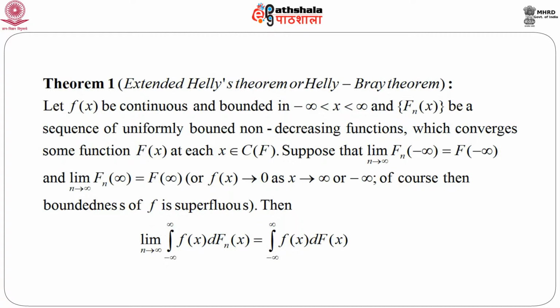Or in other words, we can get f(x) goes to 0 as x goes to plus infinity or minus infinity. But remember, if this holds, then of course the boundedness of f would be superfluous.